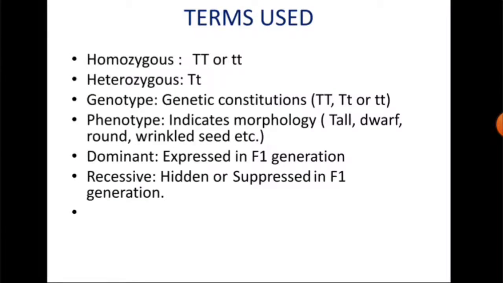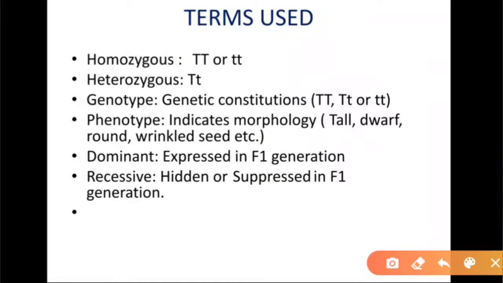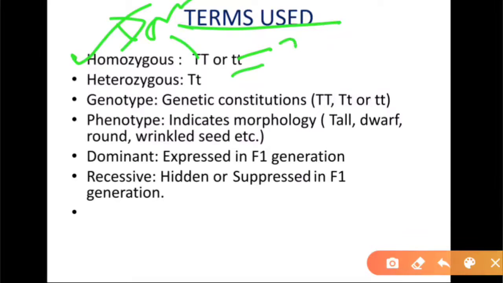And we come to some specific terms. That is homozygous. You can see capital T or small t, these are homozygous. Capital T is the dominant character, and small t is the recessive character.